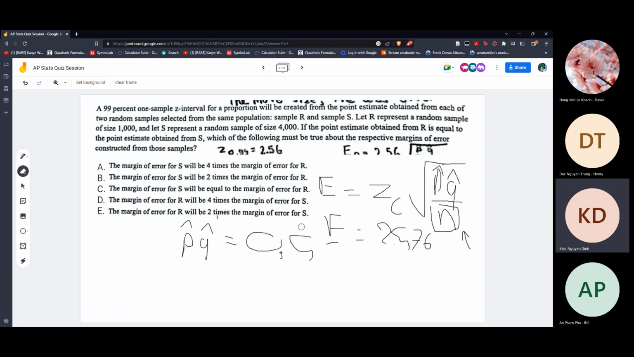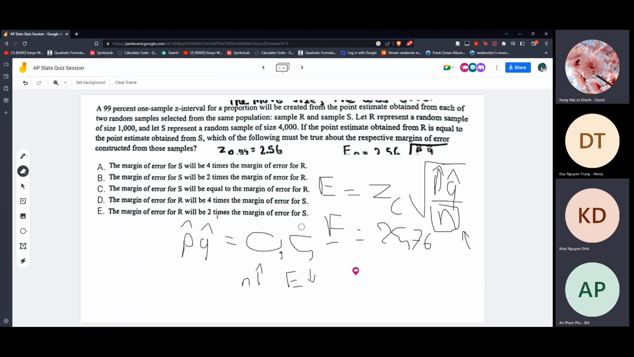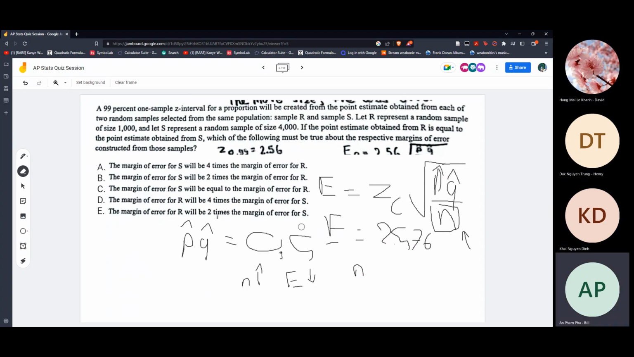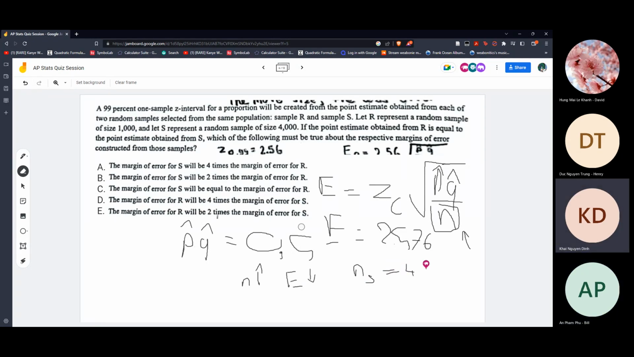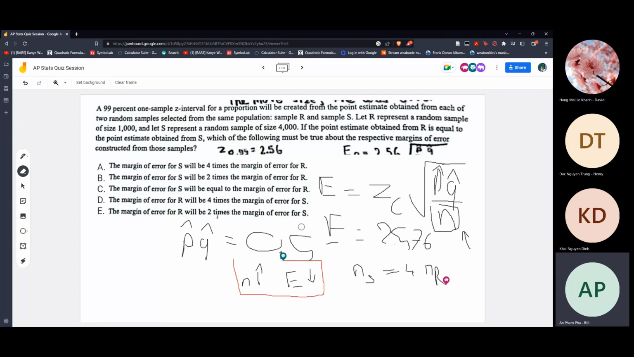So n is the denominator, so it goes again with e, right? So as n increases, e would decrease, right? Yeah, decrease. So here we have what? S equal to 4 times nr, right? Yeah, true.